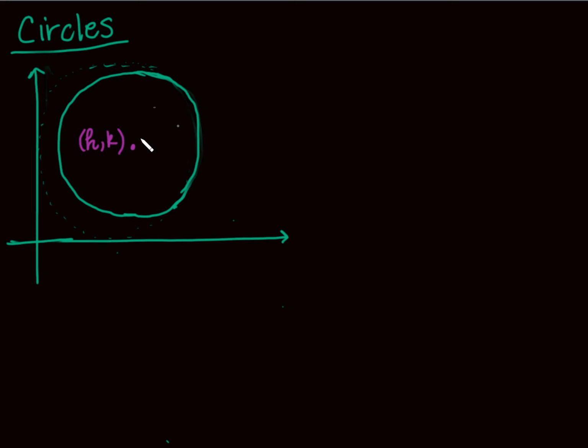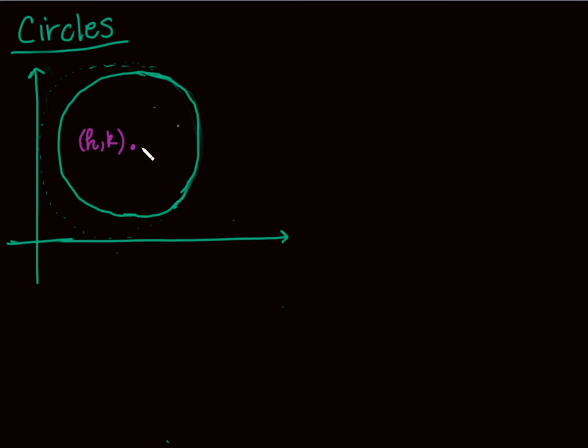Again, pretend it's a circle. Pretend that all of the points on this green curve right here are the same distance from the center of the circle. And now, remember what an equation does. An equation forces a relationship between x and y to guarantee that all the points on that graph satisfy that relationship.